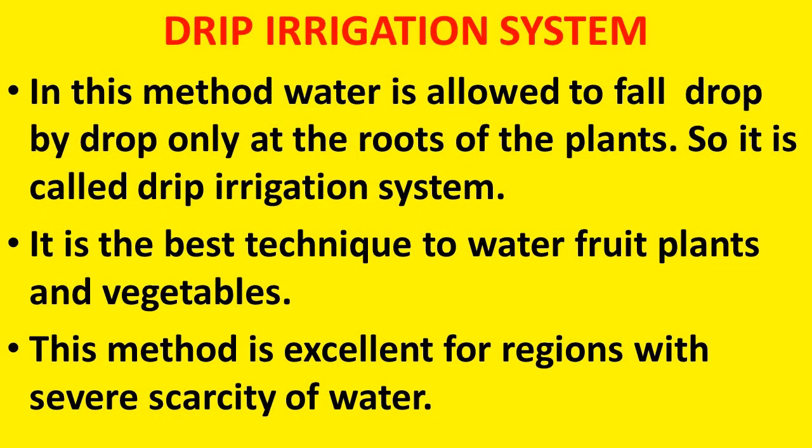Now we will discuss the drip irrigation system, which is also called the drip system. In this method, water is allowed to fall drop by drop only at the roots of the plants. So it is called the drip irrigation system. As the name indicates, the water is allowed to fall drop by drop, and that too only at the roots of the plants. Therefore it got the name drip irrigation. It is the best technique to water fruit plants and vegetables. So, the drip irrigation system is well suited for fruit plants and vegetables.